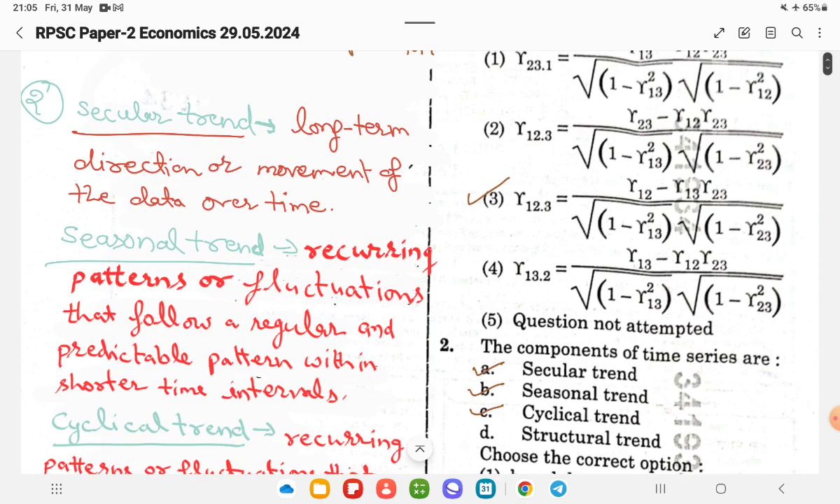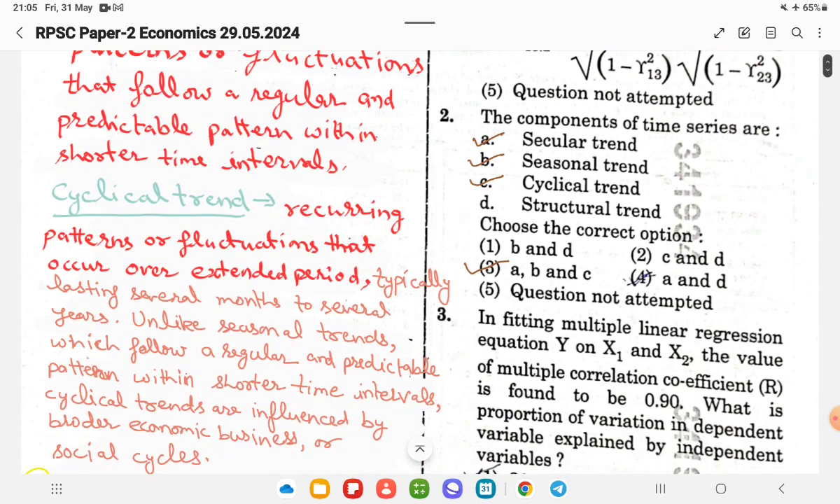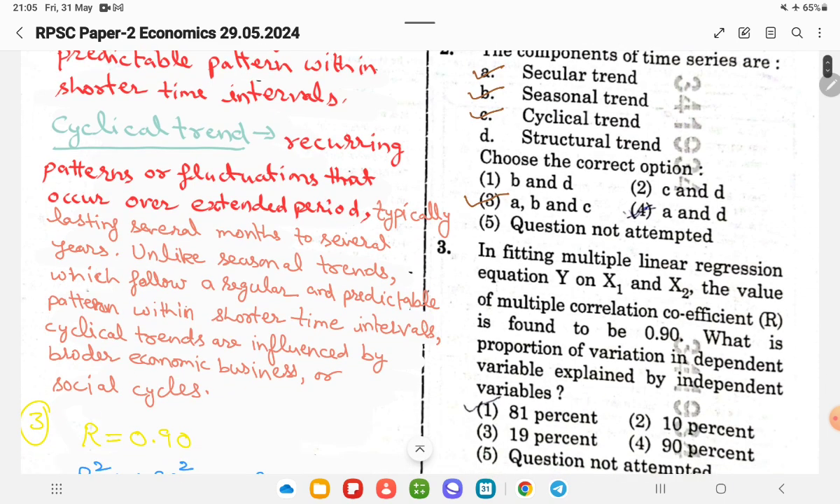Secular trend is the long-term direction or movement of the data over time. Second is the seasonal trend: recurring patterns or fluctuations that follow a regular and predictable pattern within shorter time intervals. And the cyclical trend: recurring patterns or fluctuations that occur over an extended period, typically lasting several months or several years, influenced by broader economic, business, or social cycles.